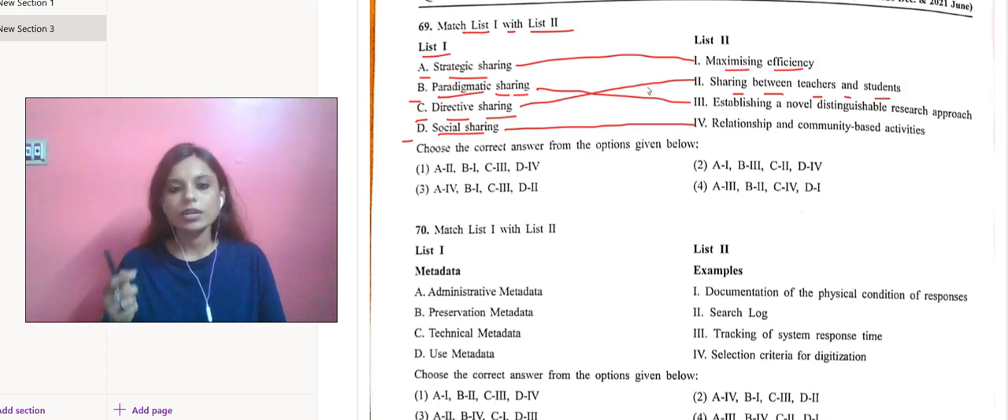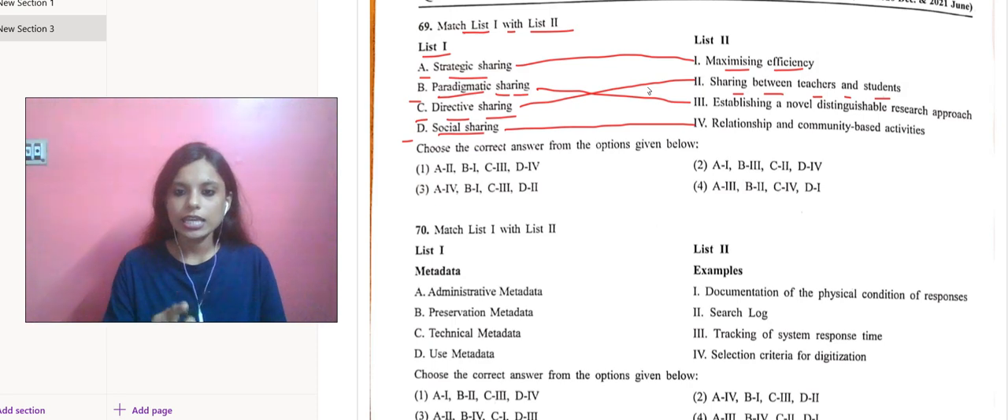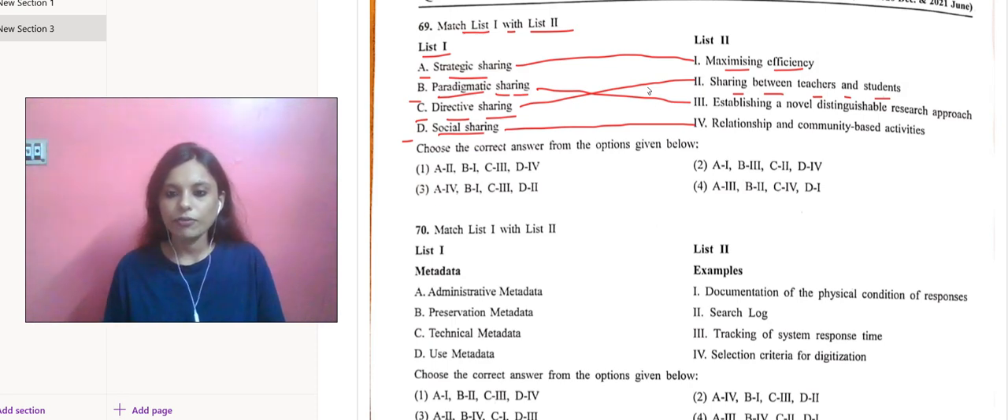So we are basically going with A1, B3, C2 and D4. C2 and D4, yes. Number 2 is the correct answer. Again, we have one match list 1 with list 2.